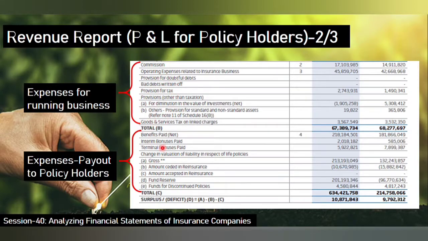As anyone who has a policy will know, there are payouts to policyholders: you will get interim bonuses, you will get benefits, and there will also be claims. All these are listed under expenses payout to policyholders. You sum it up and you get the value here. That is the profit generated from running the insurance business under the policyholders fund.